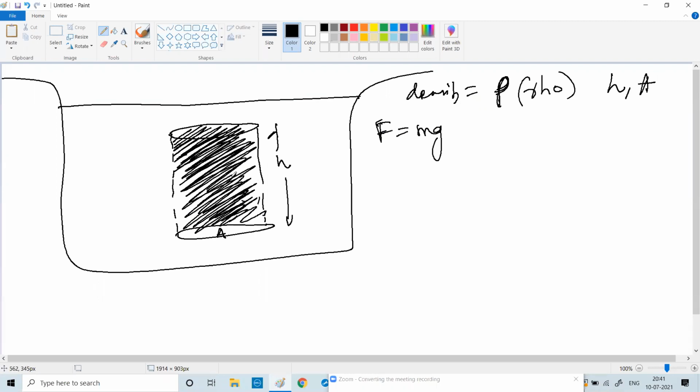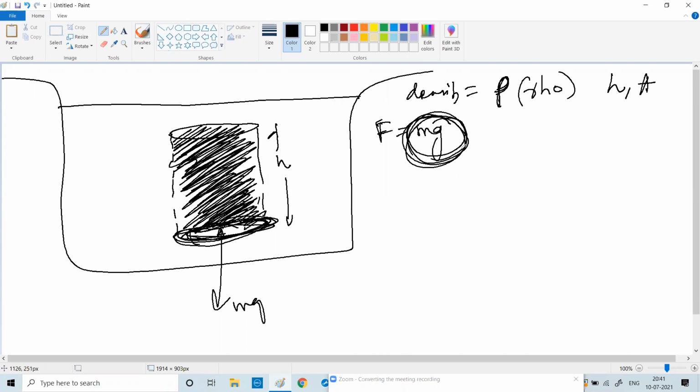So because it has some mass, obviously because of gravity, it will apply a force mg in the downward direction. That is nothing but mg. Is it clear? So the force exerted on the bottom of the cylinder is mg. It is the weight of the liquid, which is in the downward direction. Understood?